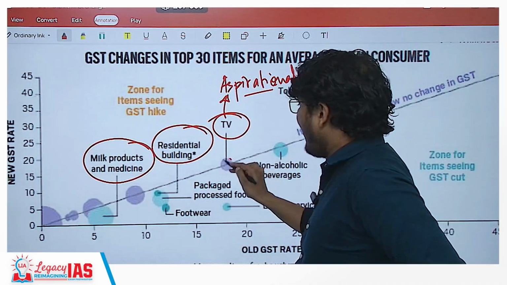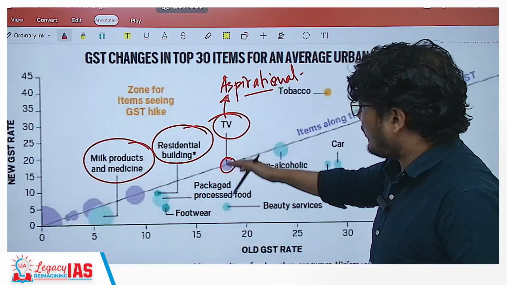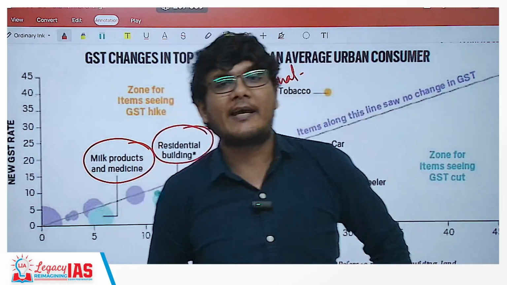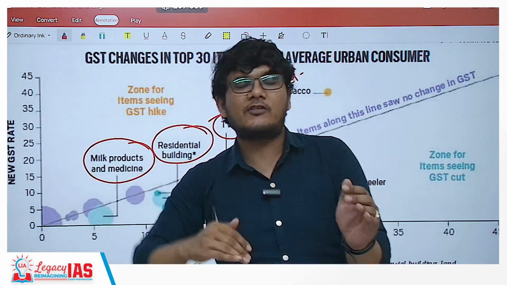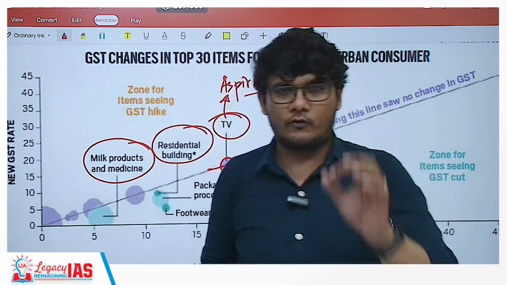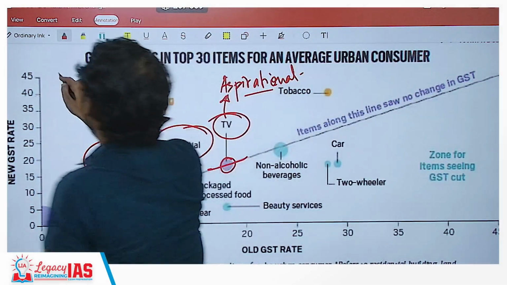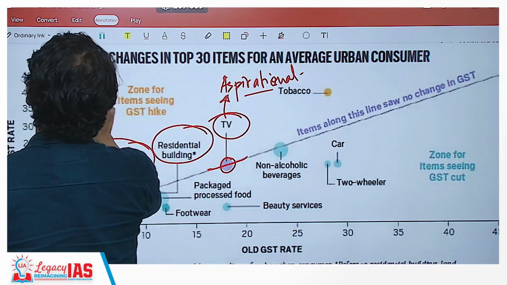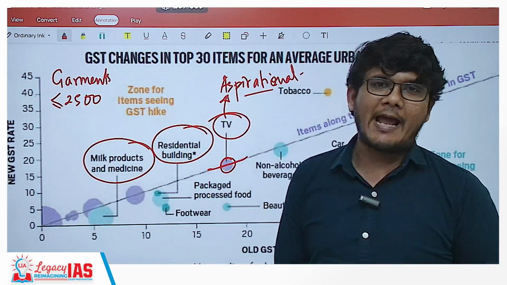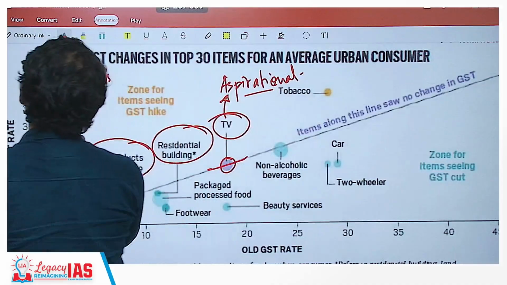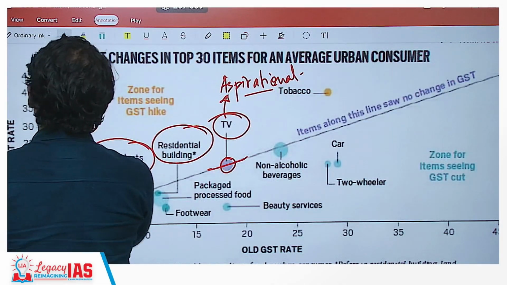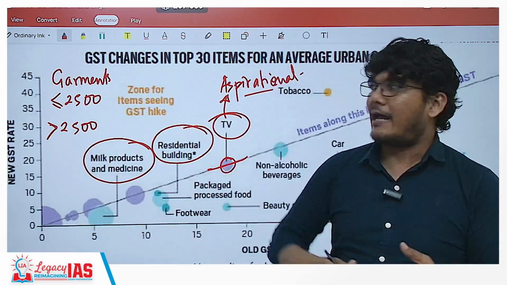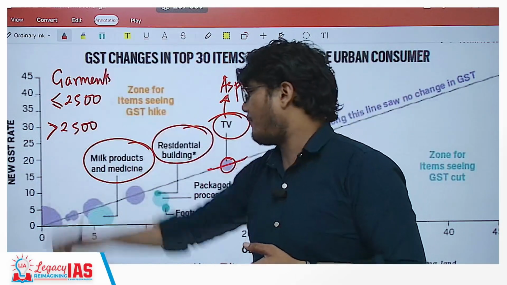Here, this particular symbol is for things not having a change, in the sense that earlier you had varied rates as well. Now, some of the things will still be increased and some of the things will be reduced in the same category. I'll give you an example here. For example, the garments. Garments costing less than or equal to 2,500 rupees are going to be taxed at only 5%. The garments costing more than 2,500 rupees will be taxed at 18%. As a result, some of it will have an increased tax, and some of it will have a reduced tax as well.